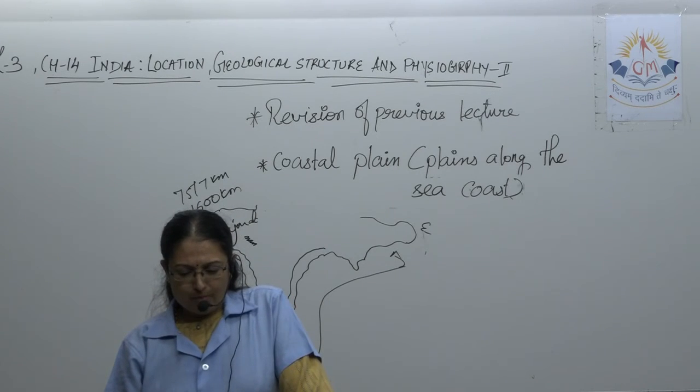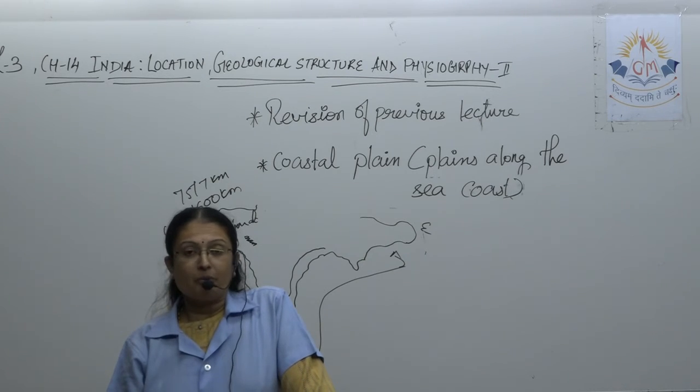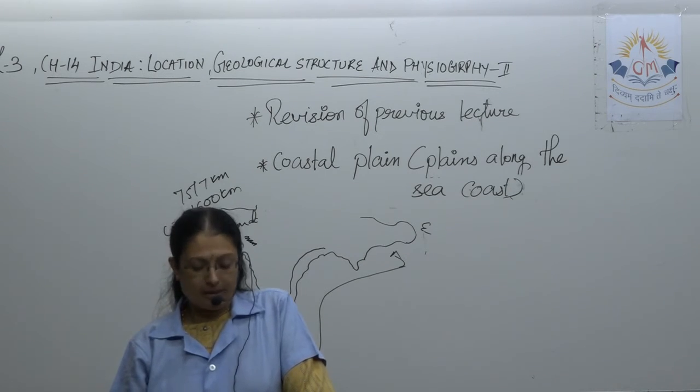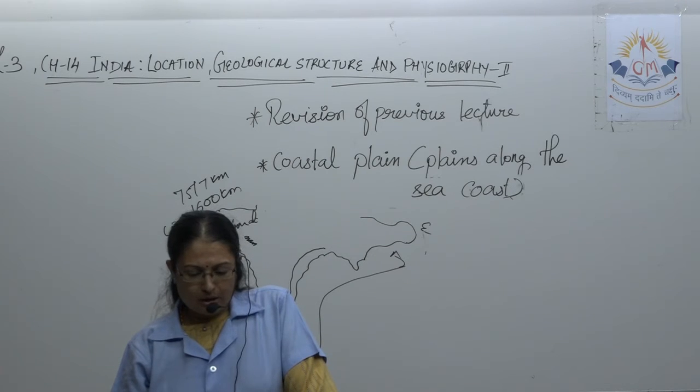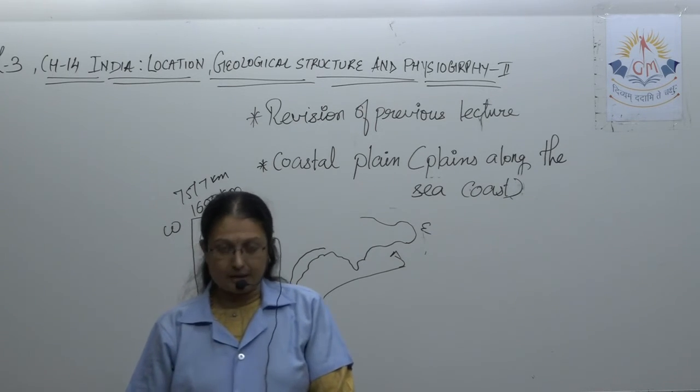There are many natural ports of the western coast which include Mumbai and Marmugao. These are all famous ports. Mumbai is there, then Marmugao. Backwaters have developed along the southern coast of Kerala, and these are known as the Kayal in the local language. Underline it please. Backwater, Kerala is famous for its backwater, and in the local language it is known as Kayal.